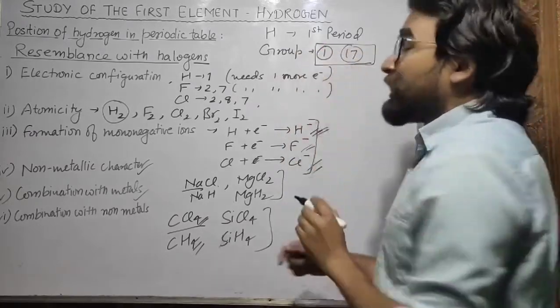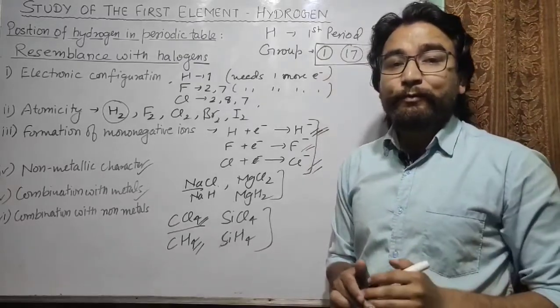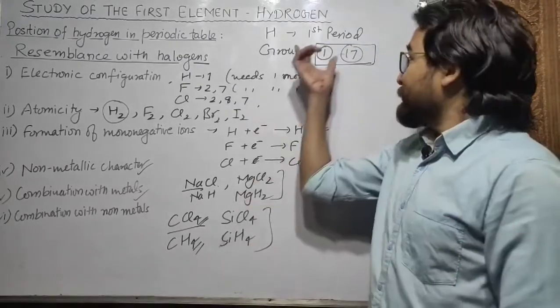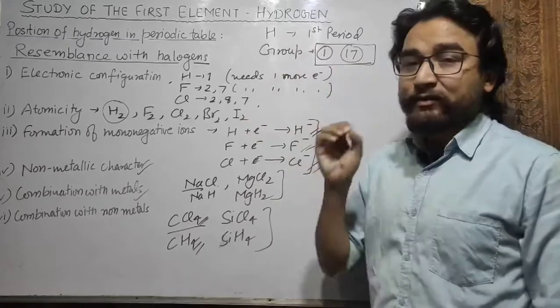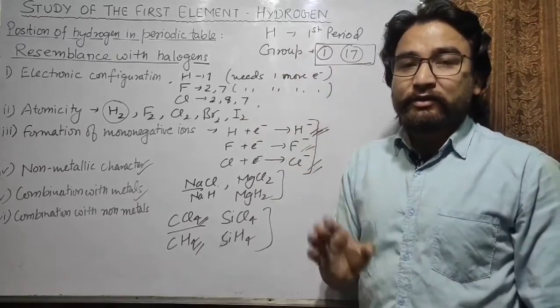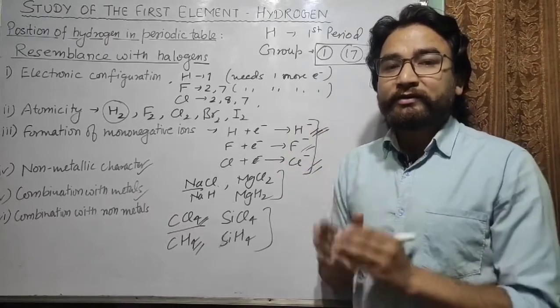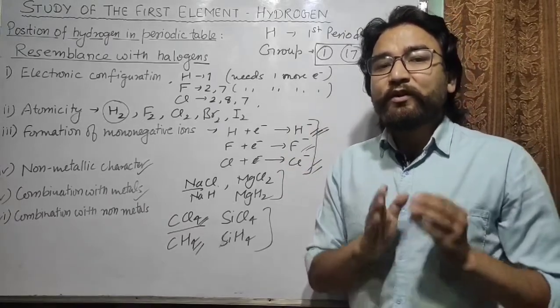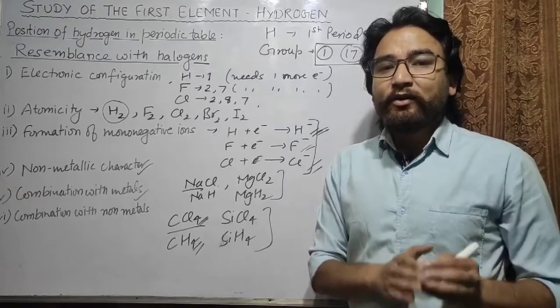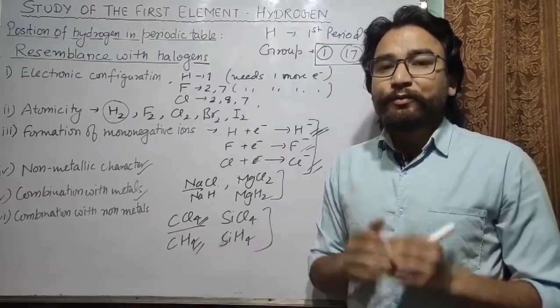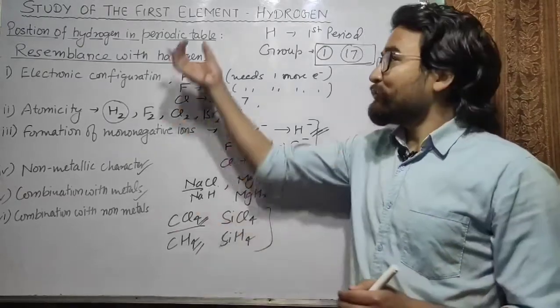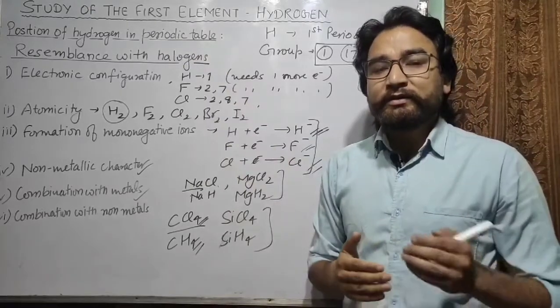So hydrogen has the properties of both the elements, alkali metals as well as 17th group, that is halogens. Therefore we can neither place hydrogen in first group nor in 17th group. So the position of hydrogen is not decided yet. Hope you have understood why we have to study hydrogen separately.